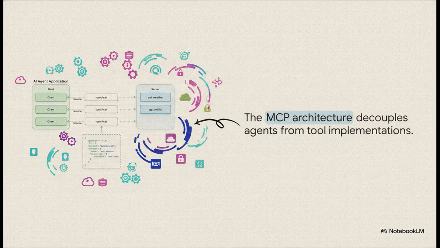If you're looking for a step-by-step guide to building a custom MCP server, here is the blueprint. Step 1. You separate your AI application, which we call the host, entirely from your tools. Step 2. You embed an MCP client directly inside that host. And Step 3. You build a dedicated MCP server to securely hold and expose those external tools. This brilliant client-server setup completely decouples the agent's complex reasoning loops from the actual nuts and bolts of the tool implementation.